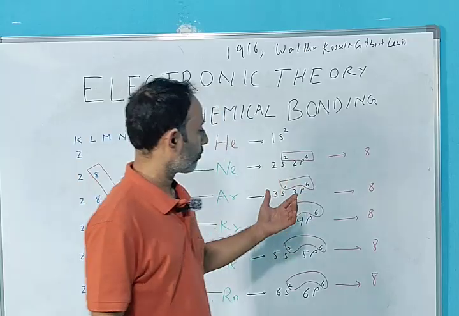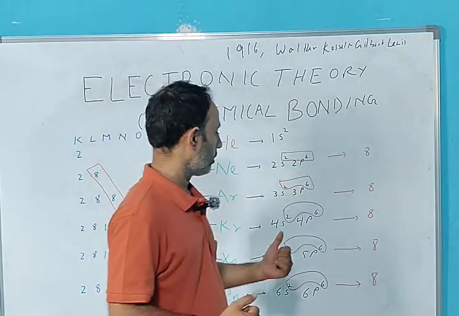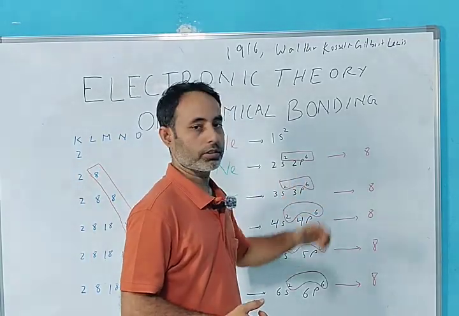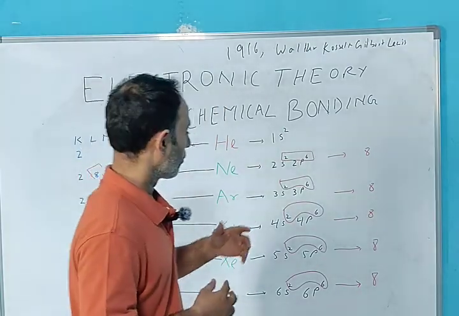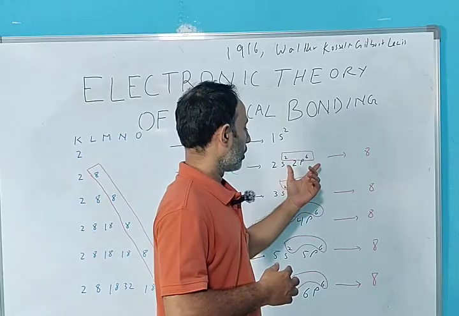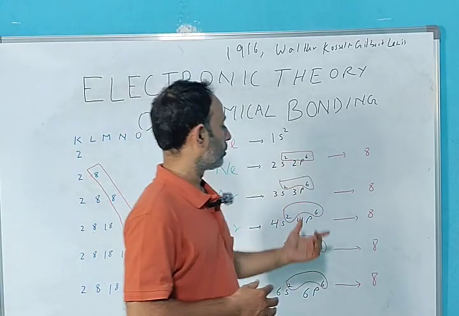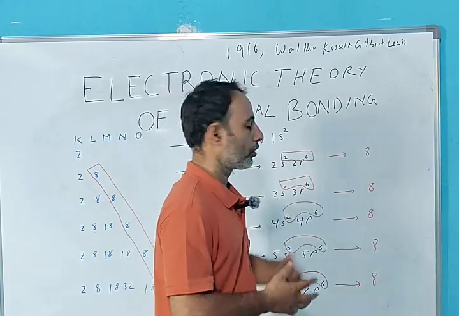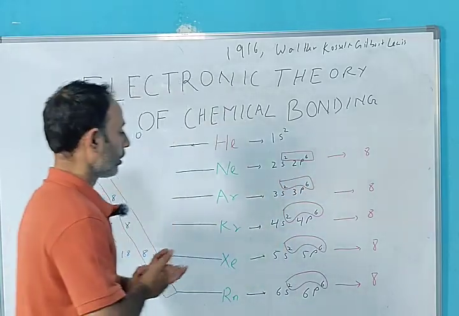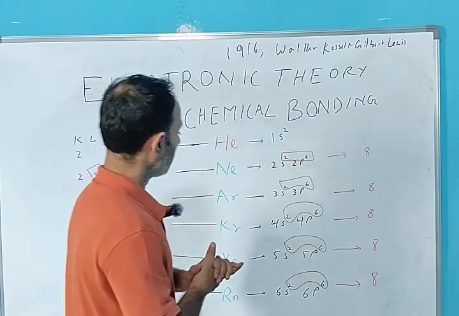So there is no scope for further reducing their energy level, so they are inert. We know that in chemical bonding the energy is reduced, but it is already in the minimum energy state, so there is no scope for further reducing the energy, so they do not take part in chemical reactions.